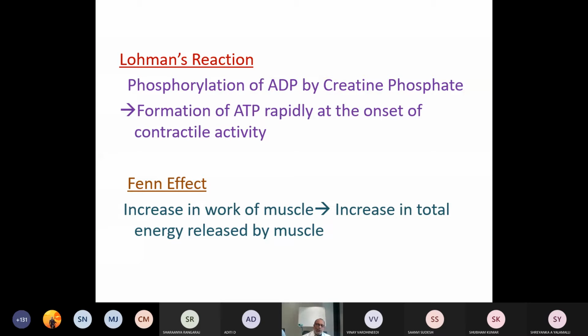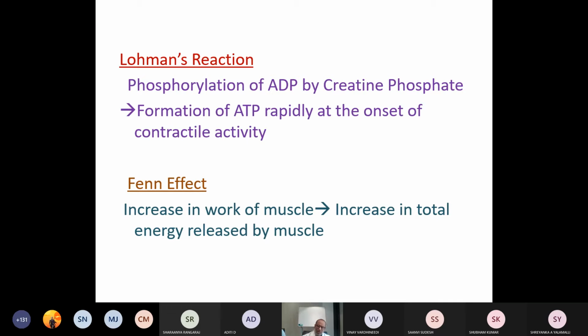For example, when a muscle is working and you try to feel the rise in temperature of the working muscle, there is an increase in the temperature. It means that energy is released and utilized for the work performed by the muscle. That is referred to as the Fenn effect.